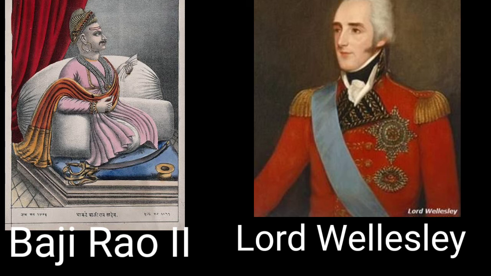Lord Wellesley welcomed the Peshwa and made him sign the Treaty of Bassein. That is the Treaty of Subsidiary Alliance. We will learn about Subsidiary Alliance in the following classes. It was one of the methods followed by Lord Wellesley for annexing the Indian territories with the British power. So now the Peshwa by himself came under the control of the British by signing the Treaty of Bassein, accepting the status of British subsidiary in 1802.